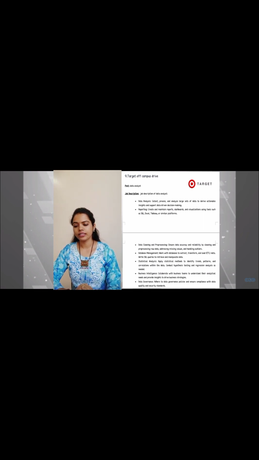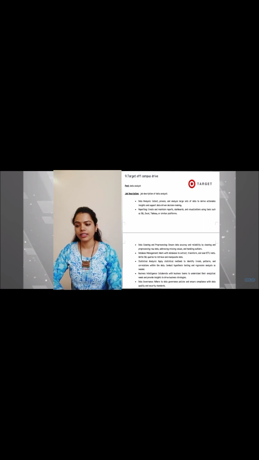Then business intelligence. Collaborate with the business team to understand the analytical needs and provide the insights to drive the business strategies. Data governance. Adhere to the data governance policies and ensure the compliance with the data quality and the security standard.